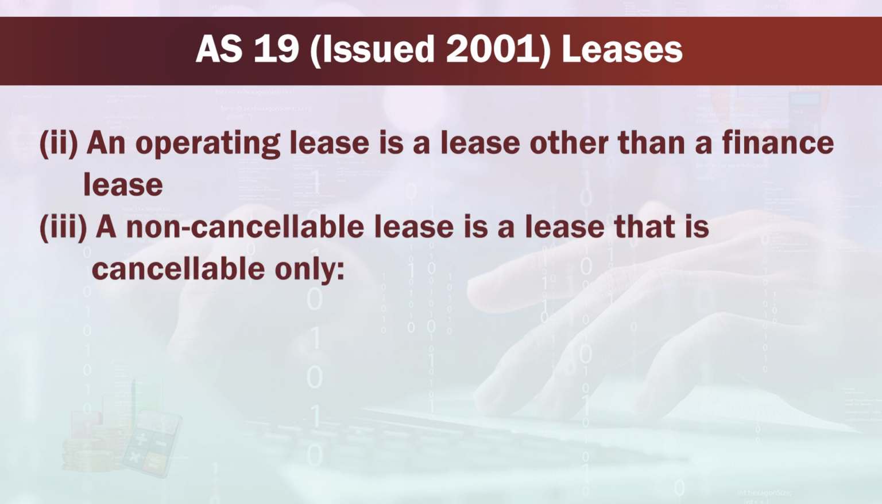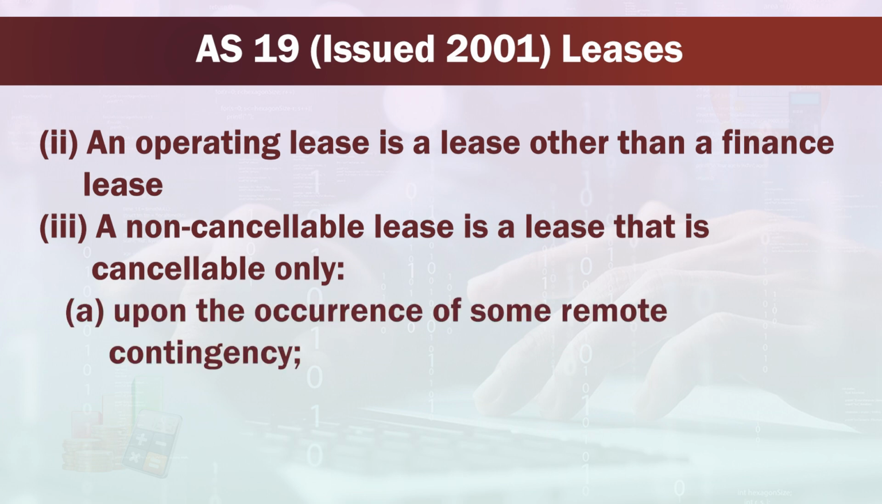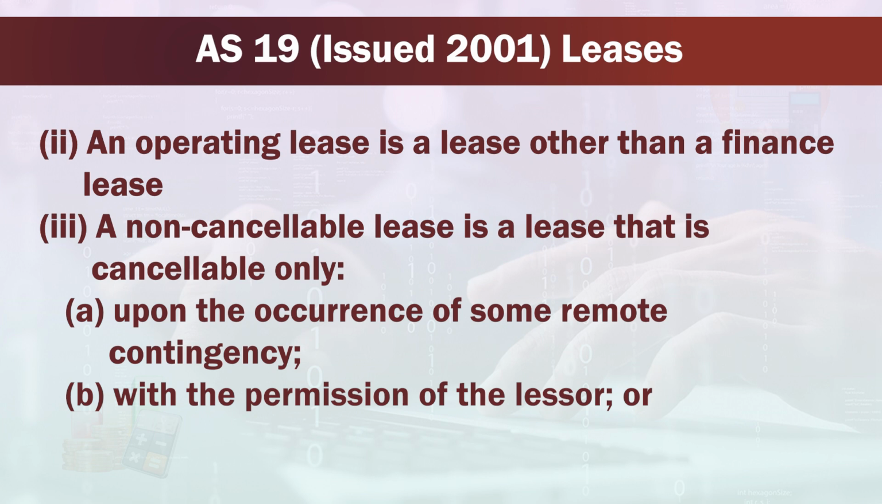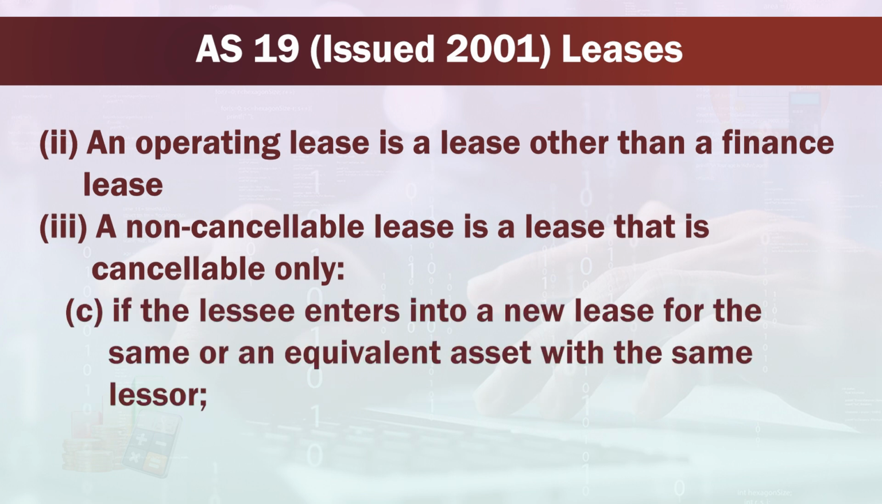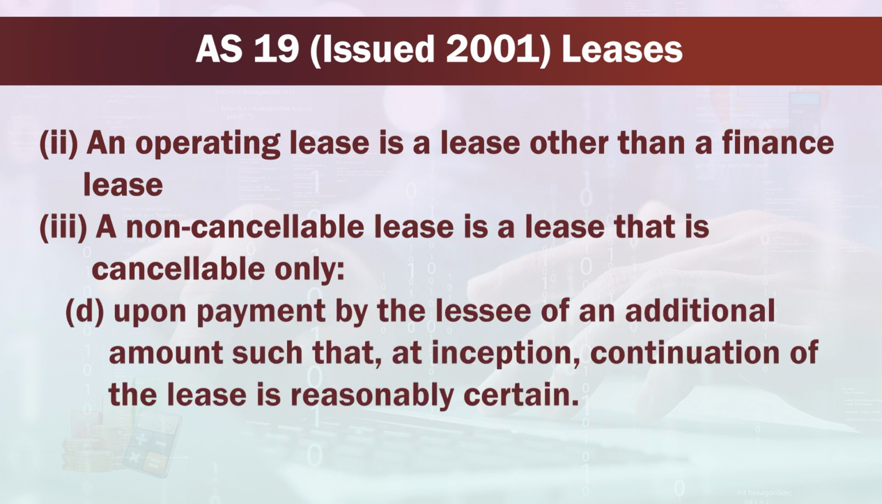And third, a non-cancelable lease is a lease that is cancelable only upon the occurrence of some remote contingency, or with the permission of the lessor, or if the lessee enters into a new lease for the same or an equivalent asset with the same lessor, or upon payment by the lessee of an additional amount such that at inception continuation of the lease is reasonably certain.